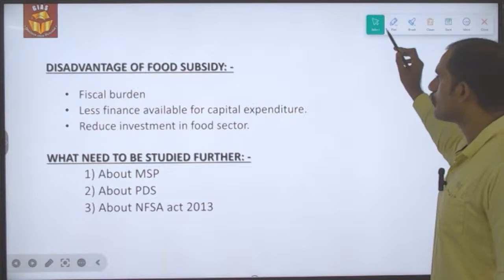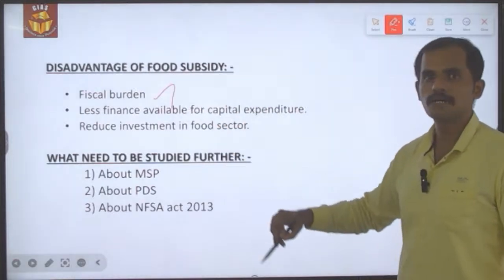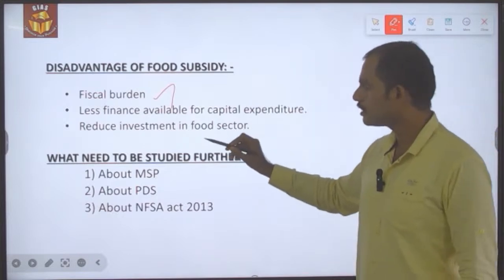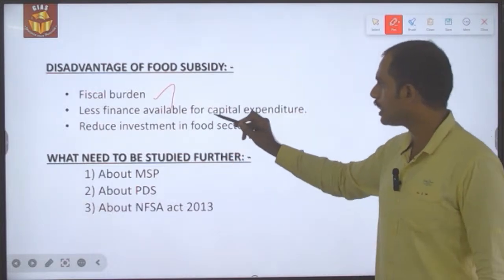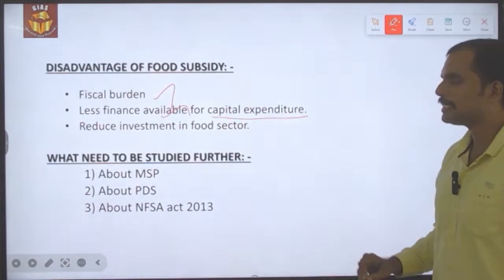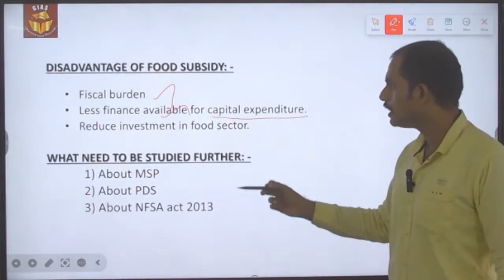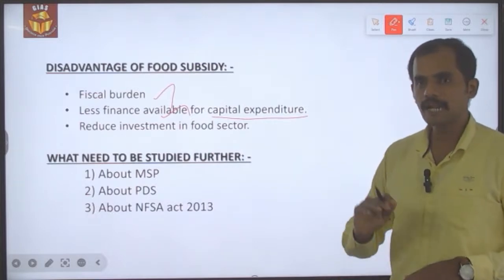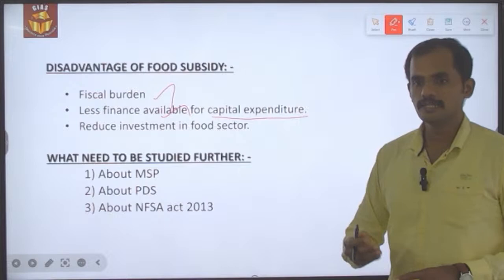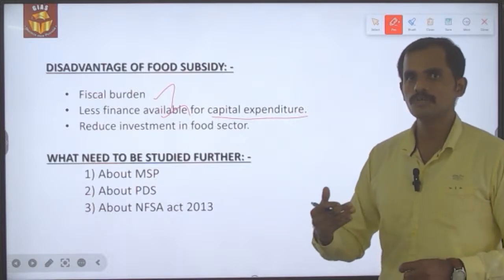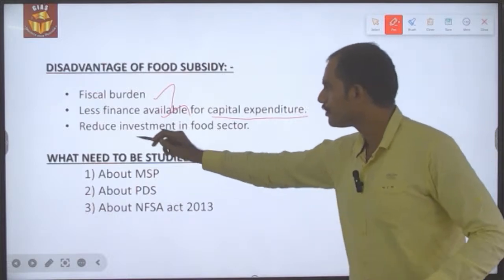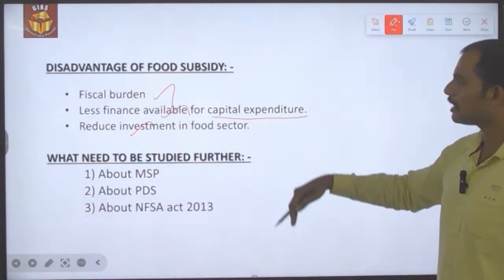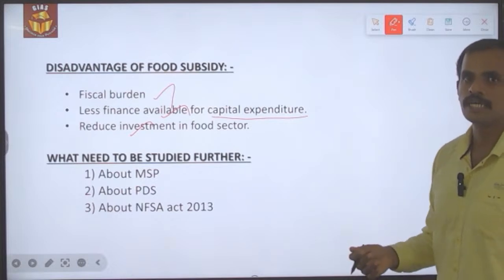But it has some disadvantages, like increased fiscal burden. Increased fiscal burden will correspondingly lead to less finance availability for capital expenditure. And since the food sector has been heavily administered by the government, and the free market has less to do in that sector, it will lead to reduced private investment. So these are all the disadvantages food subsidy has.